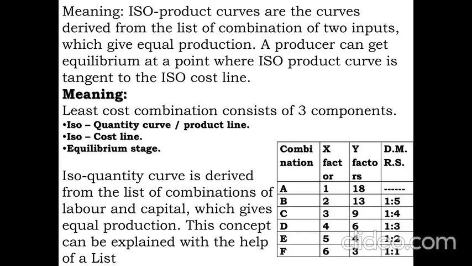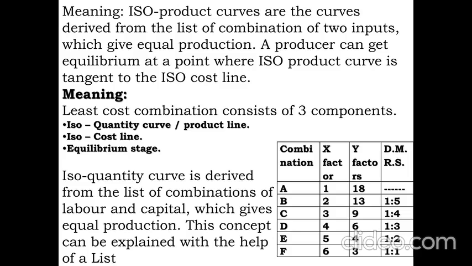Now let us discuss the definition with the help of lists, curves and explanations. Isoproduct curves are curves derived from the list of combinations of two inputs, two factors of production, which give equal production. A producer can get equilibrium at a point where the isoproduct curve is tangent to the isocost line. Let us see the meaning of least cost combination with the help of components: one is the isoquantity curve, another is the isocost line, and another is the equilibrium stage.